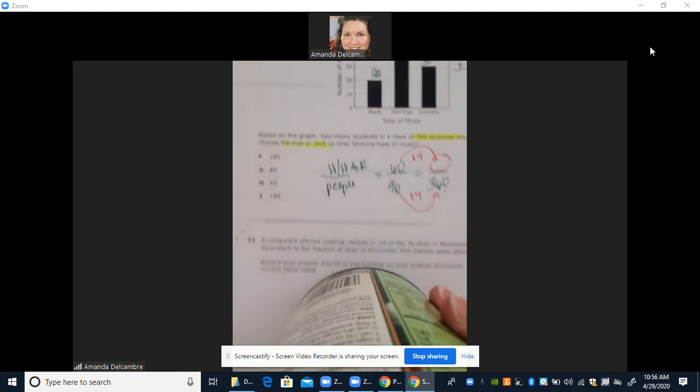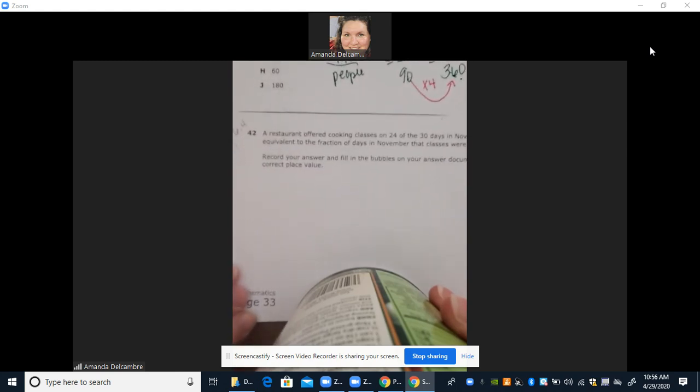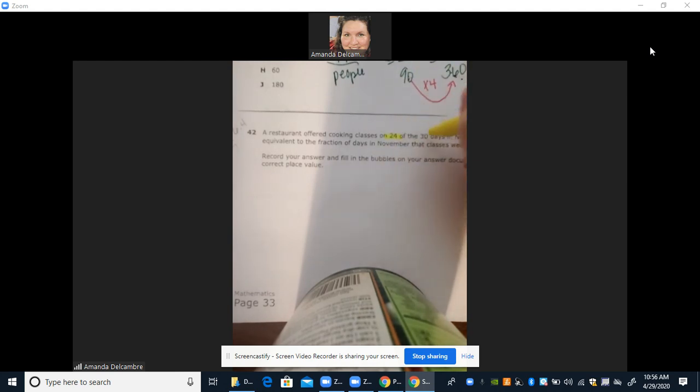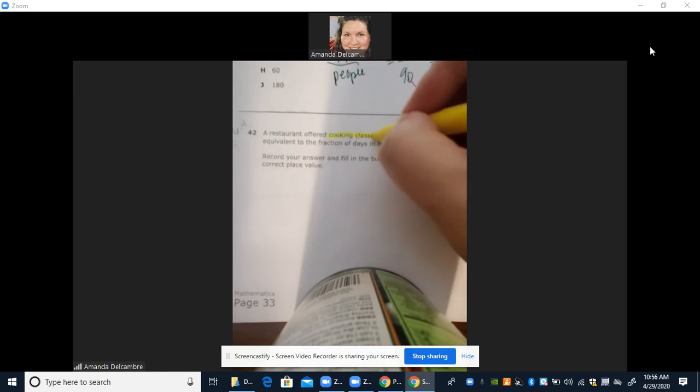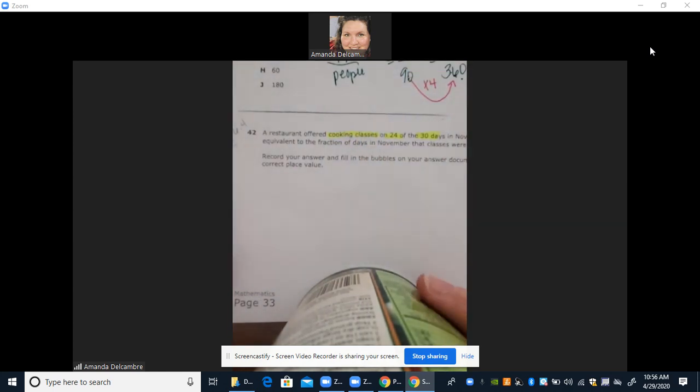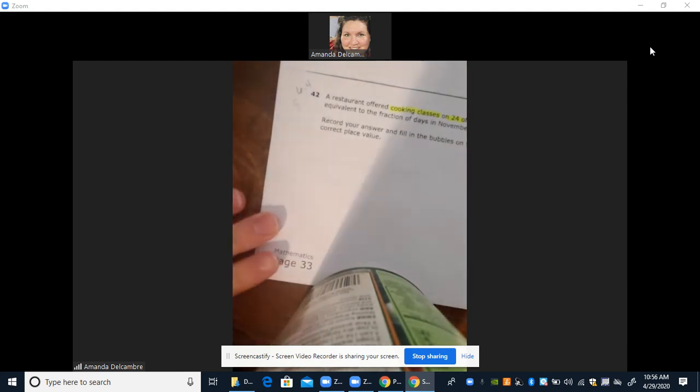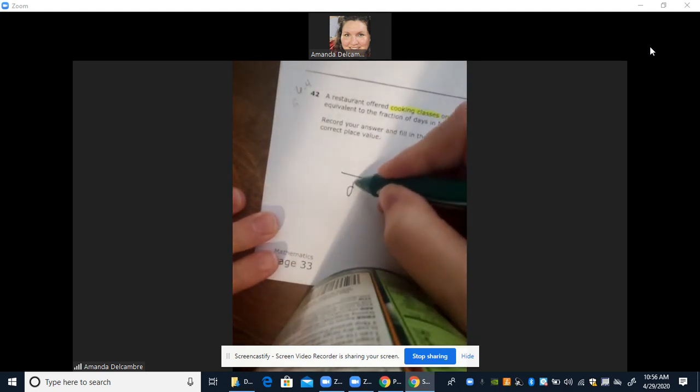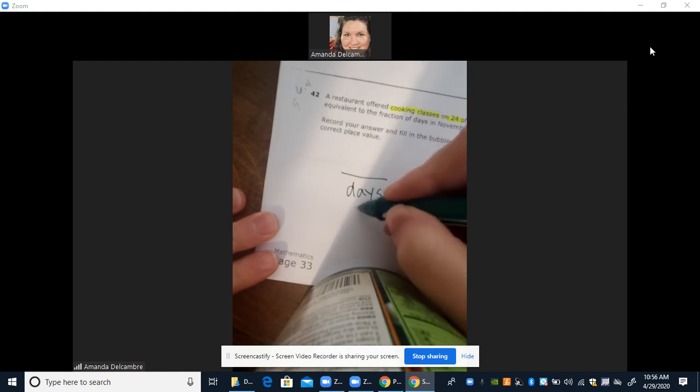Number 42. A restaurant offered a cooking class on 24 out of 30 days in November. What decimal is equivalent to the fraction of days in November that the classes were offered at the restaurant? Okay, so we need to make a decimal, but we have a fraction going on. So we know 24 out of 30 days was when the cooking classes were offered. So we're comparing two things. We're comparing our days. Days is at the bottom. Days in November.